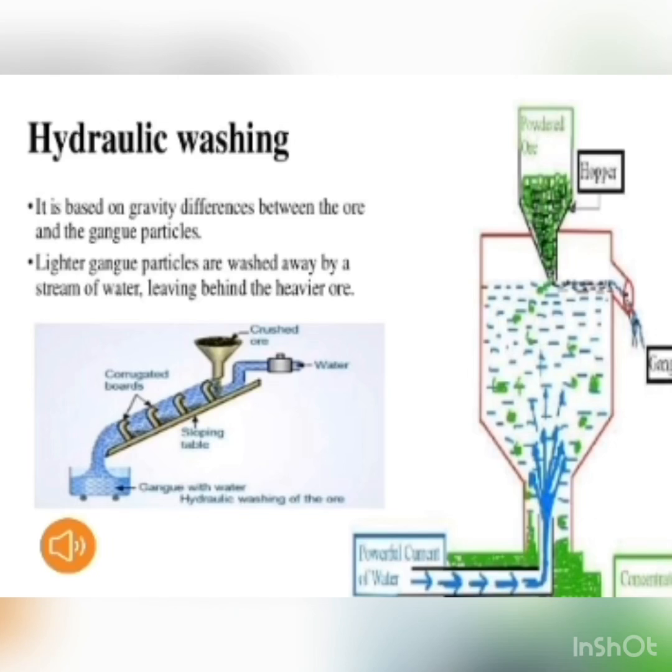The ore, having heavier density, settles at the bottom of the tank and is separated out by the outlet, while the impurities, having lighter density, float on the surface and are removed from the tank through an upper outlet.